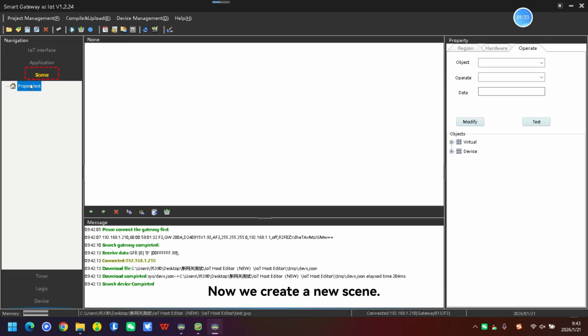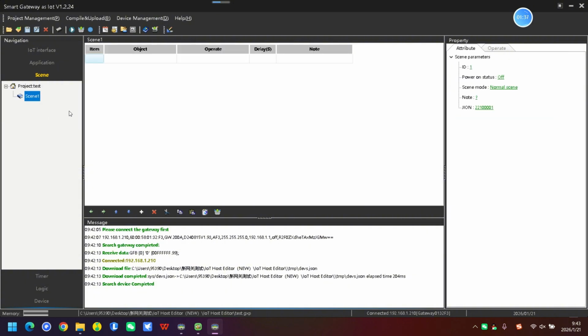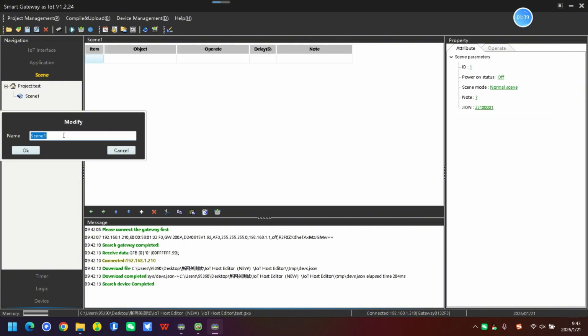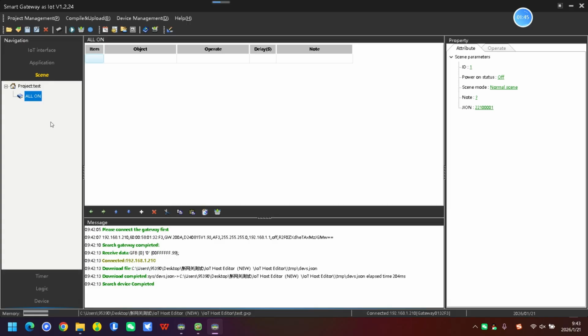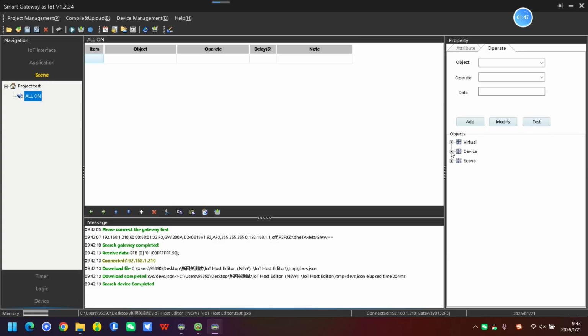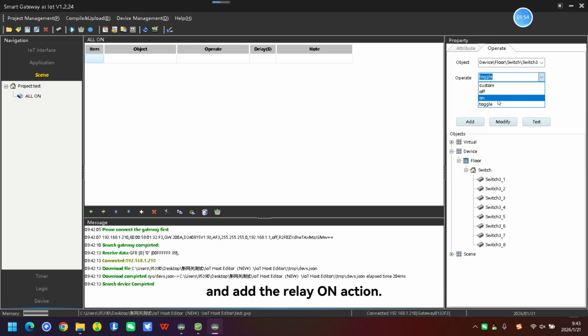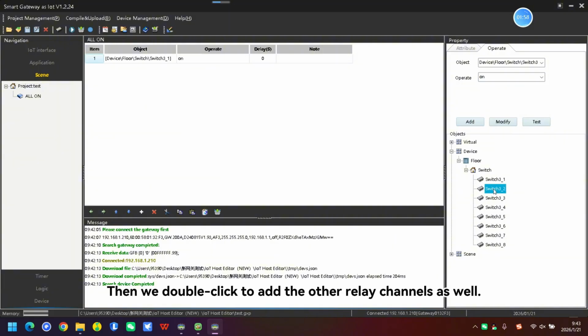Now we create a new scene. For example, all on scene. We select the device and add the relay on action. Then we double-click to add the other relay channels as well.